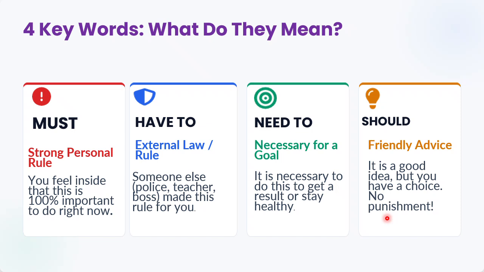There is no punishment. Yes, in case of must, you can suffer if you don't follow. You can be a victim. In case of have to, of course, there can be punishment because you are not following the law. In case of need to, again, you can suffer. There can be some harm. But in case of should, there is no punishment. There is no problem if you miss. If you follow, it's fine. If you don't follow, it is also okay.